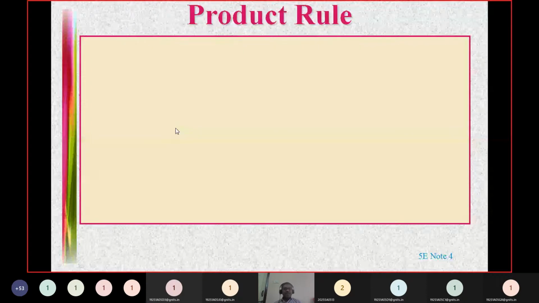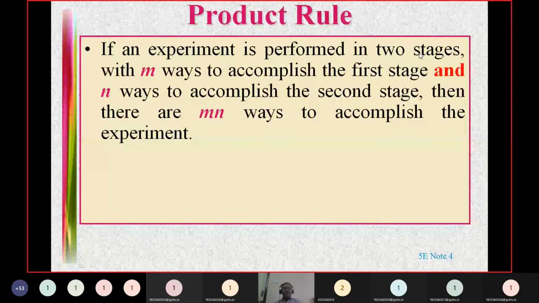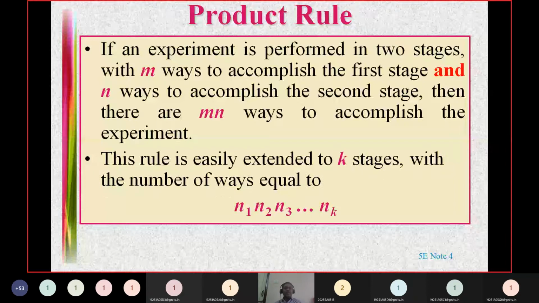The next one is the product rule. Suppose an experiment consists of two tasks, where the first task can be done in M ways and the second task can be done in N ways, then the total experiment can be carried out in M into N ways. Again, whenever you are thinking of AND, I told you to multiply the possibilities. These are the two basic principles of counting. One is called the sum rule, the other one is called the product rule.